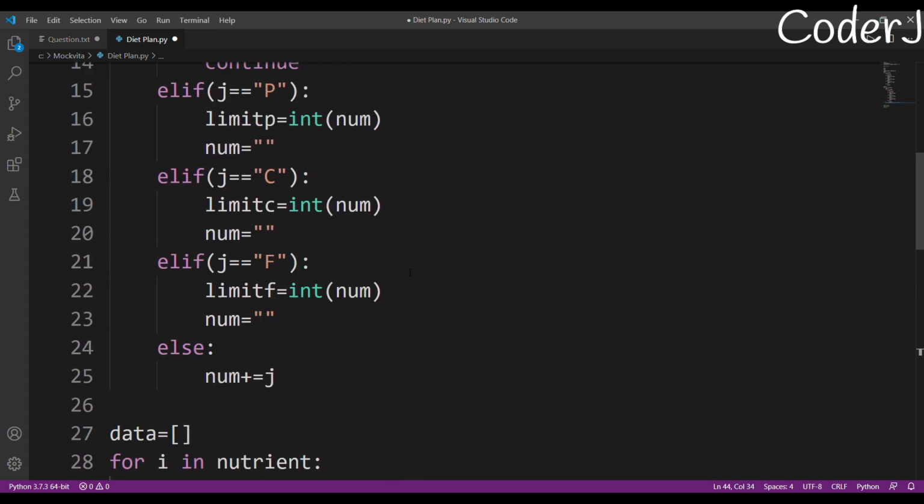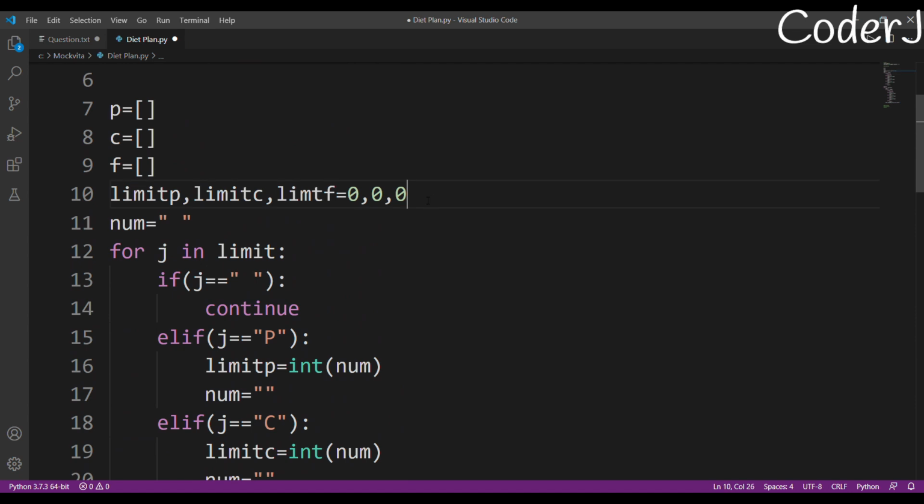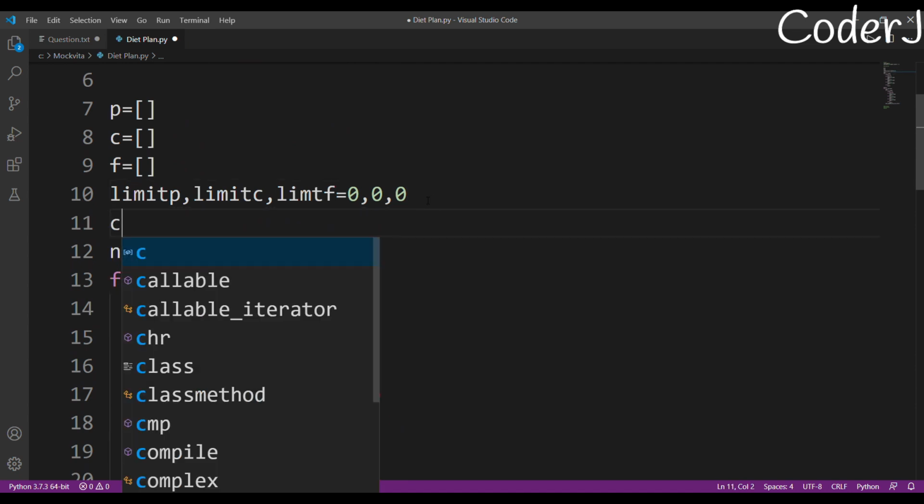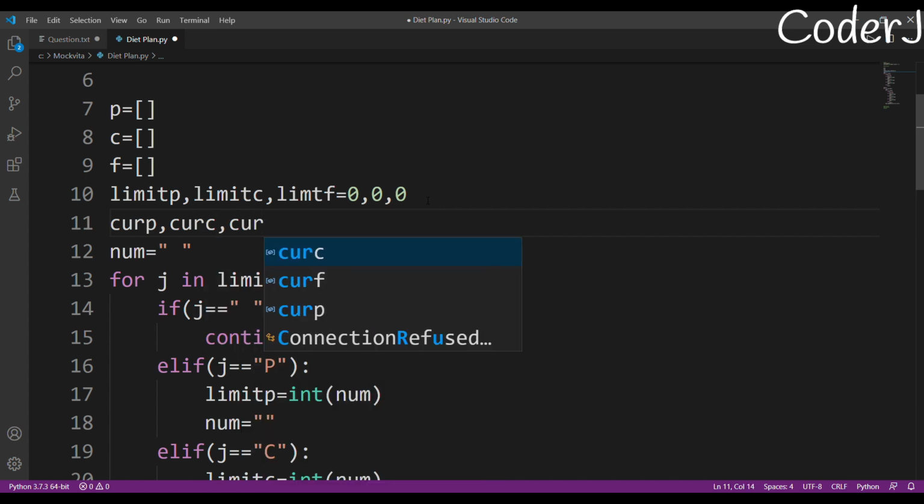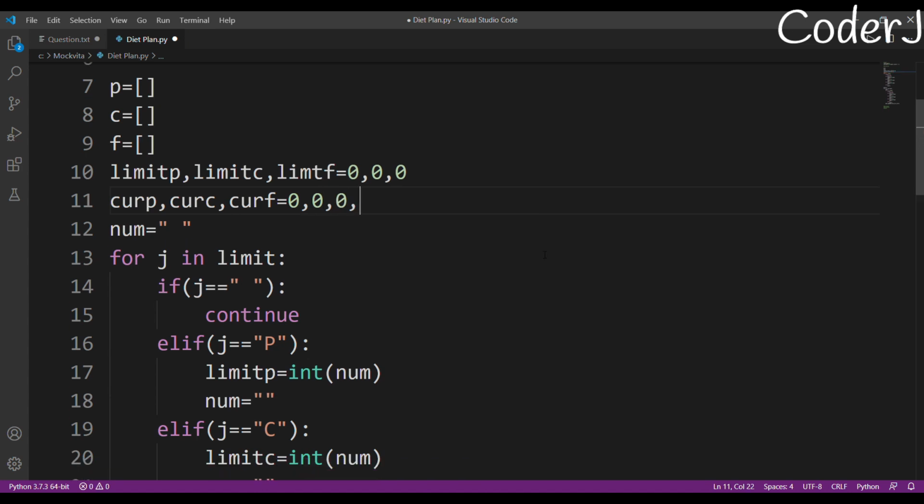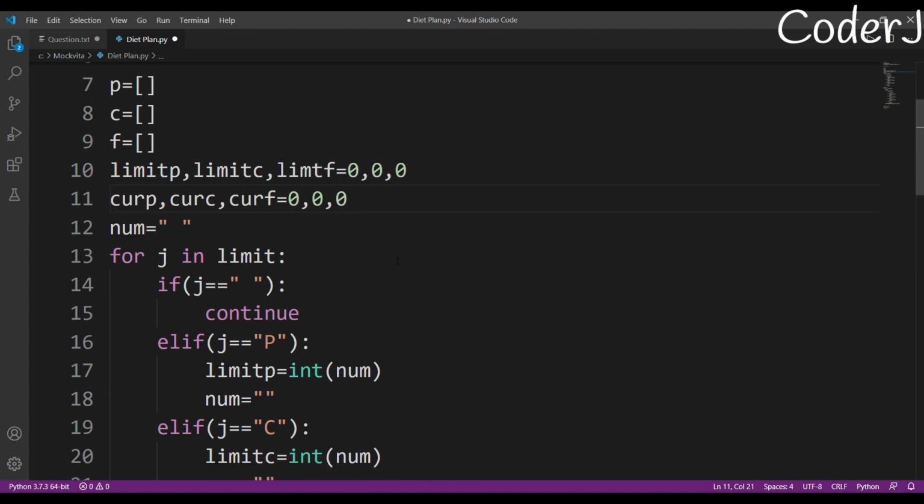Cur P, cur C, cur F. Okay, and after that, I'll just create these values. I'll just initialize them with a 0 value, or it doesn't matter much. I'm just doing it for safety's sake. Okay, so I have my values.